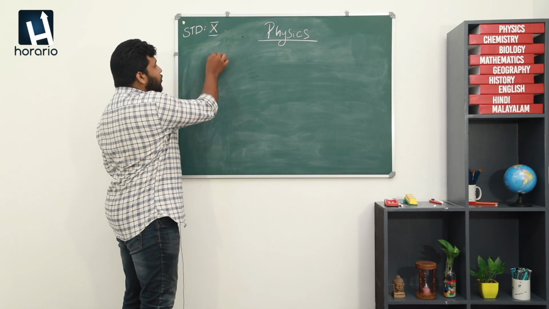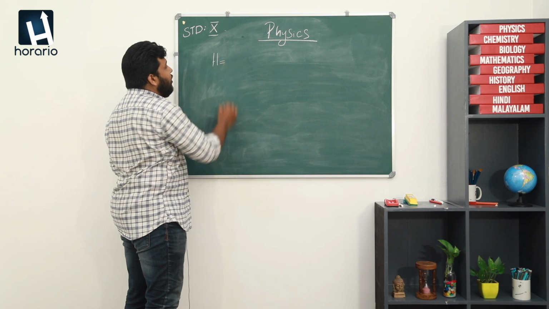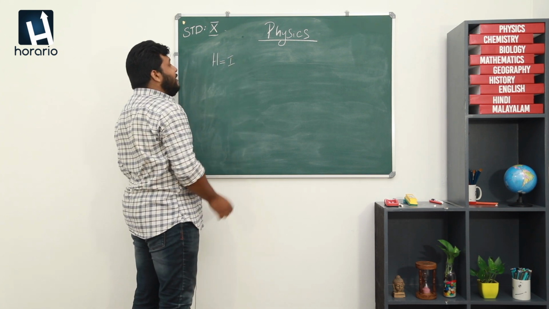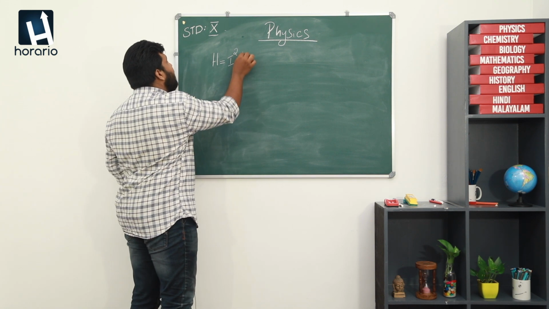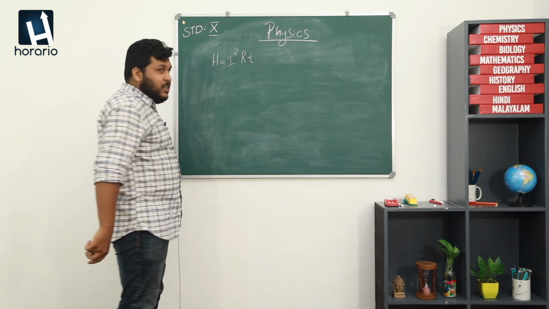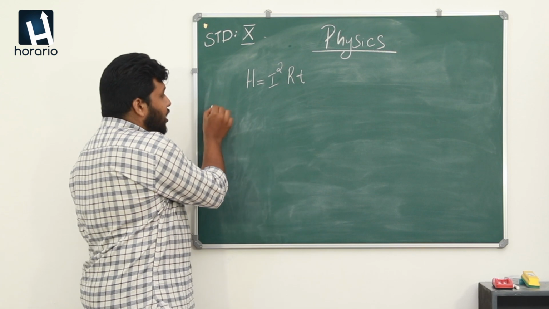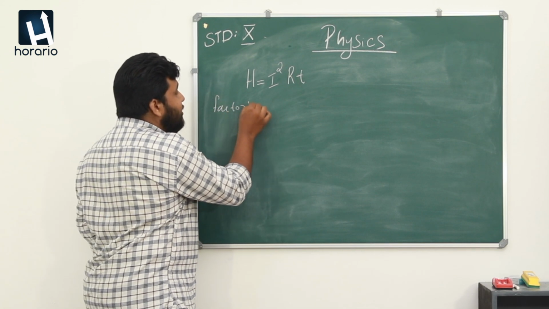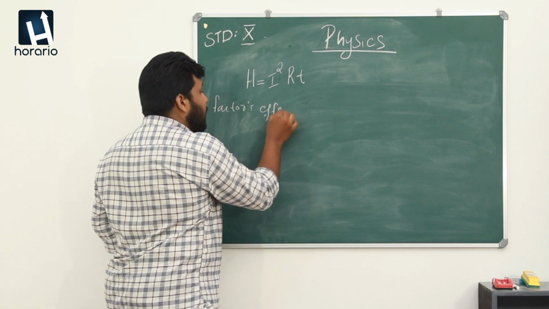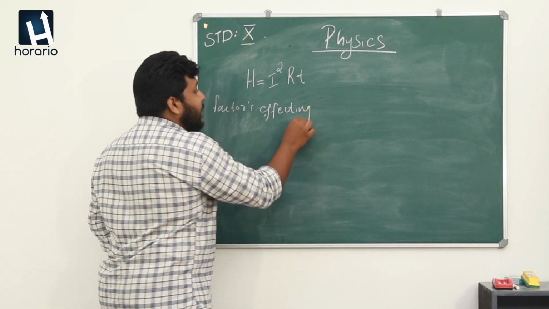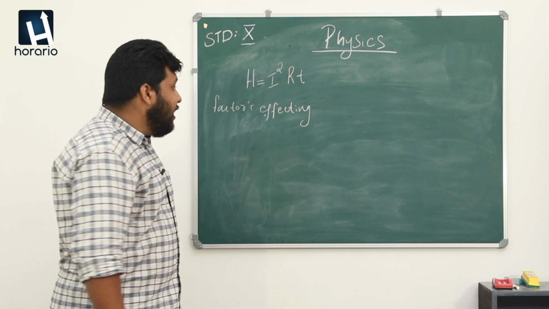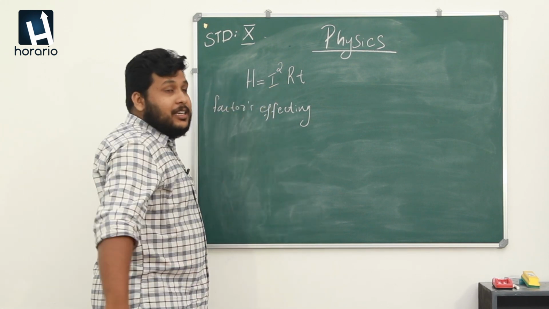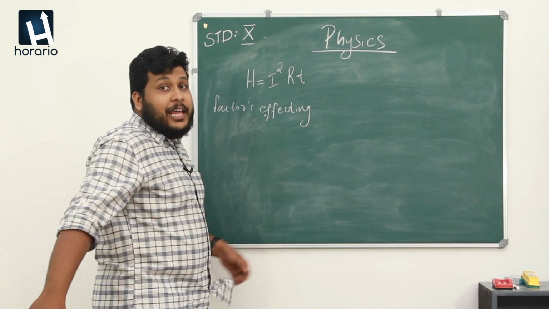Okay, so here we derived an equation for Joule's law, that is H = I²RT. From this equation we can conclude the factors affecting the heat energy produced in a circuit: current I, resistance R, and time t.